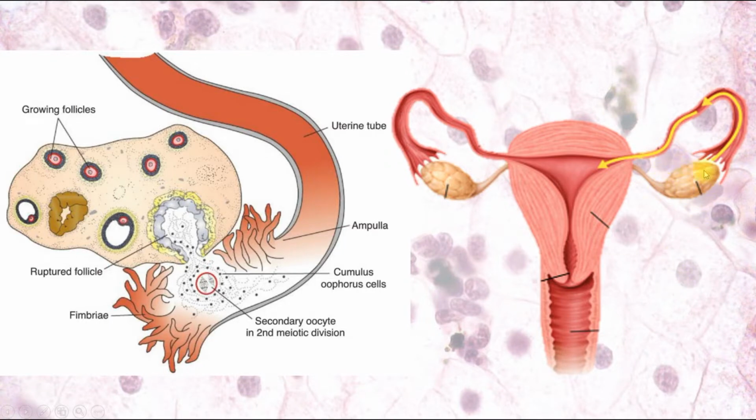And here we can see its ovary. There are 2 ovaries, 2 fallopian or uterine tubes or oviducts, and after the ovulation, ovum, or now it's secondary oocyte. Before it was primary oocyte in the follicles, now it's secondary oocyte, and it's released in the ampulla of fallopian tube. And spermatozoa are coming here, and fertilization occurs.